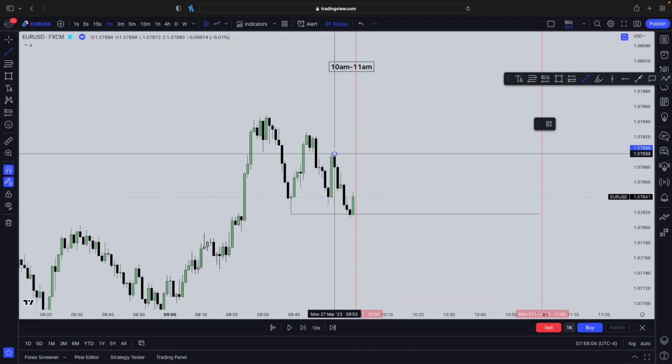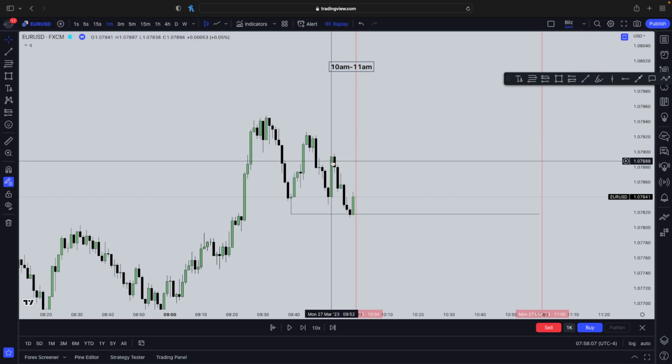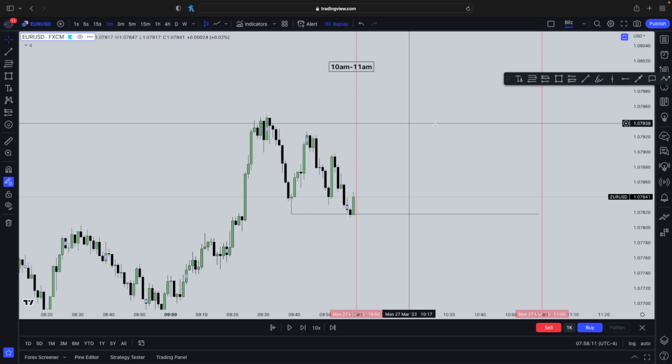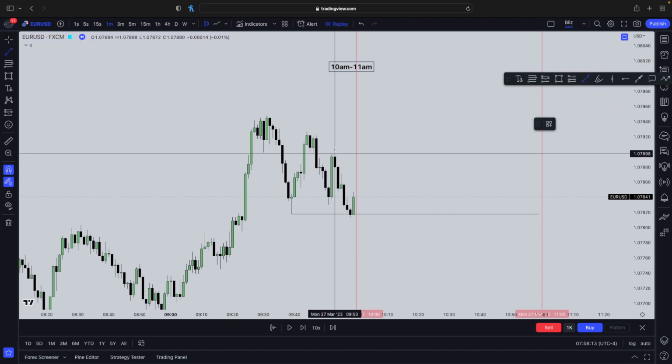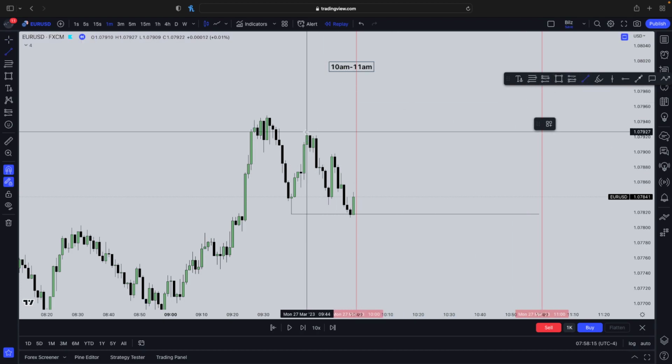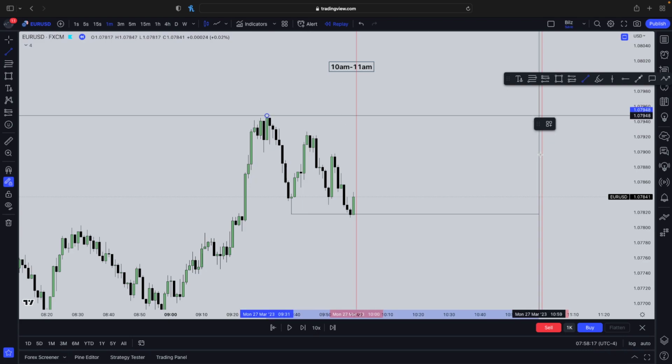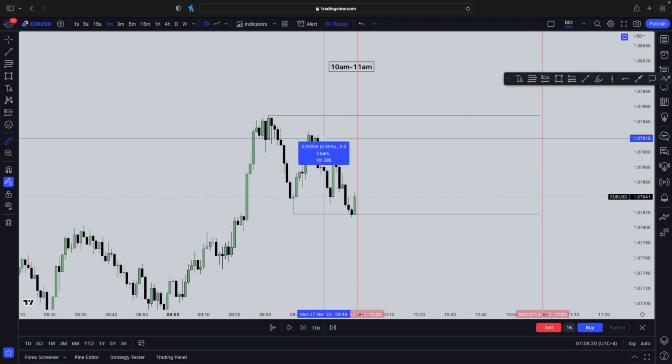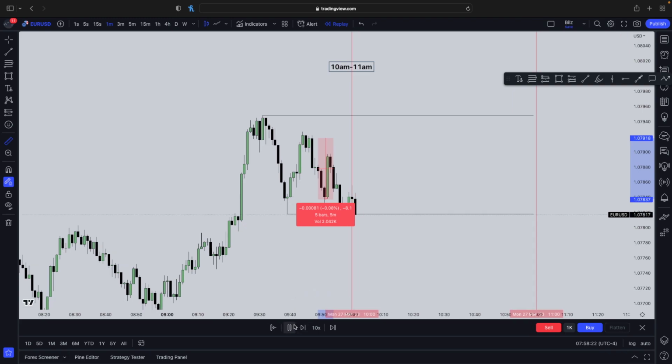Can mark out this one, however we're gonna have to wait for it to be confirmed. I don't really like this one because it was very recent and we never really broke structure with it, but if we get a set of equal highs which form after this time, then that's okay to take. You can mark out this one right here if you want, but this one is the one which I'd mark out. Okay, because this one also did not break structure after it was created, and I would like to see it take out some liquidity.